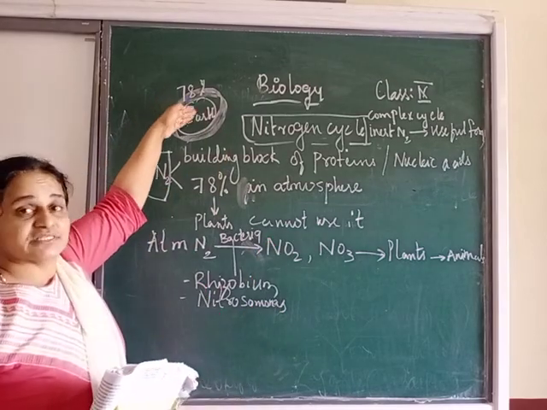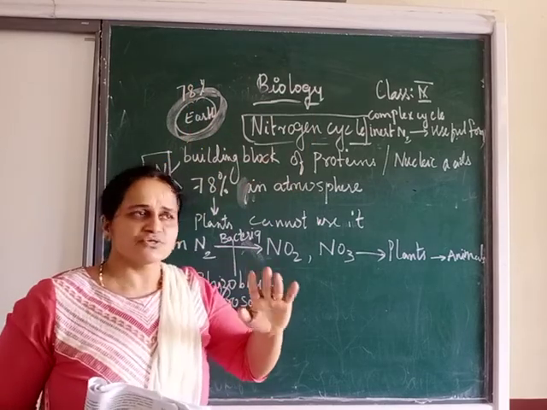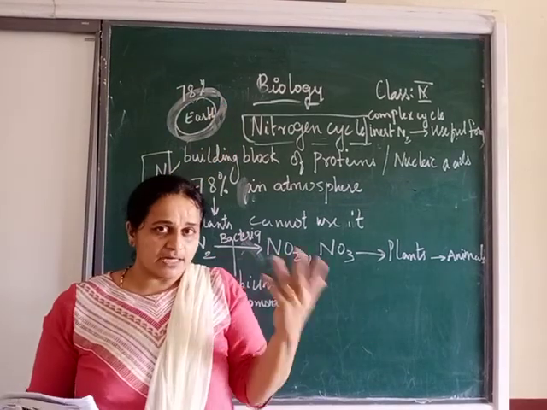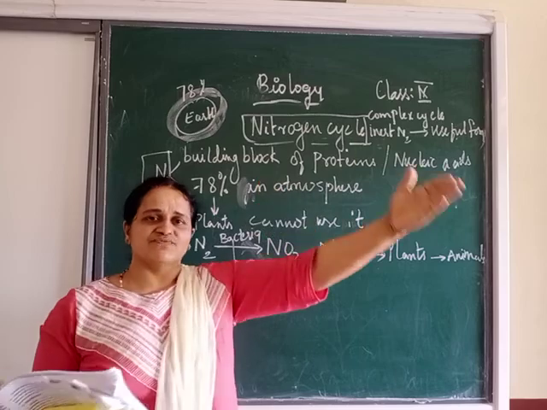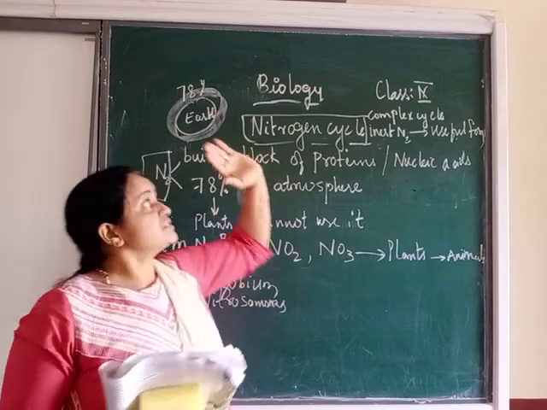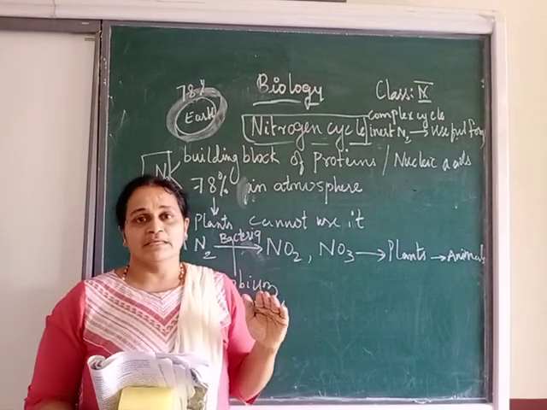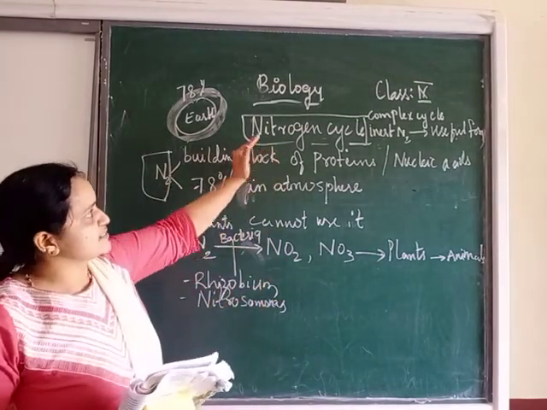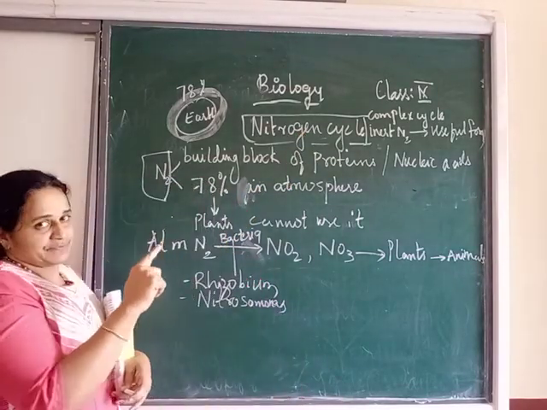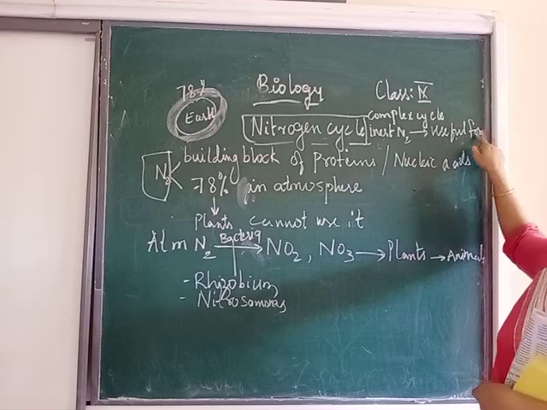No use for the plants and the animals in the sense this is in the form of inactive, or inert, nitrogen. Inert nitrogen means it's of no use for the plants, and when it is not being used by the plants, it will not be transferred to the next level, that is herbivores, then to the carnivores. So this inactive or inert nitrogen needs to be converted into a useful form. That cycle we are going to call the nitrogen cycle. It is a recycling of what? Nitrogen, or conversion of the inert nitrogen into a useful biological form of nitrogen.